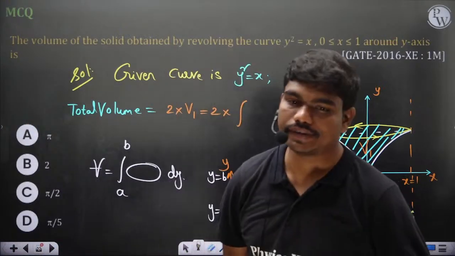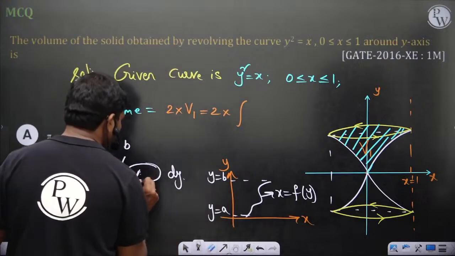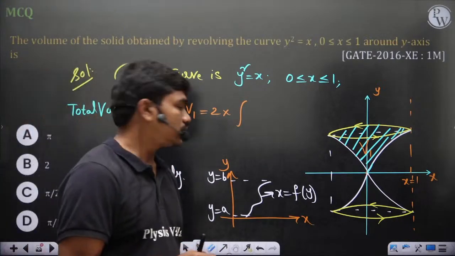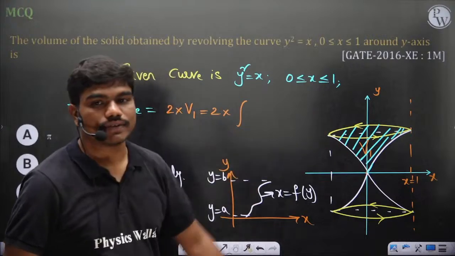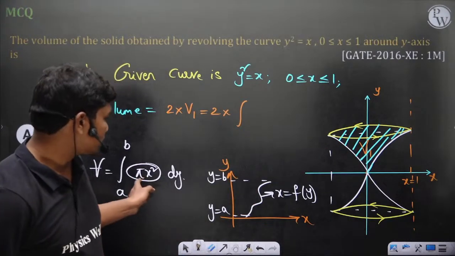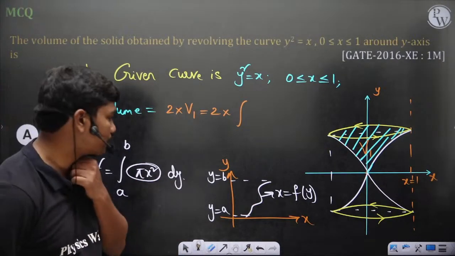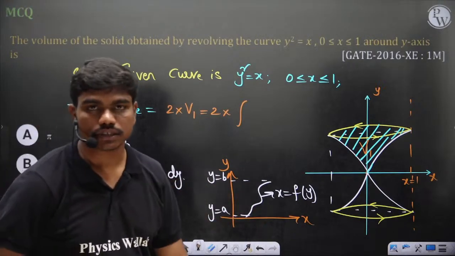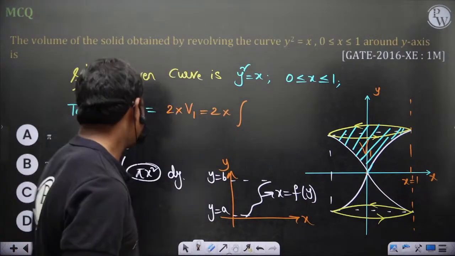Pi x square dy. X, fantastic. So it should be pi x square dy. Okay, because it need not be a cone, it's not a cone actually, in fact. So if you see pi x square dy, of course this gives you the volume you get when you revolve about the y axis.